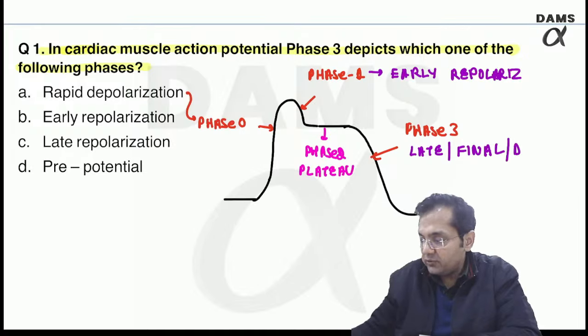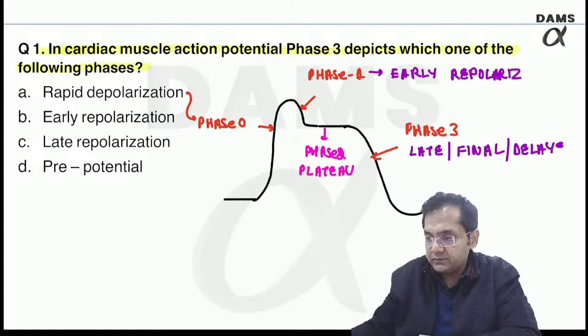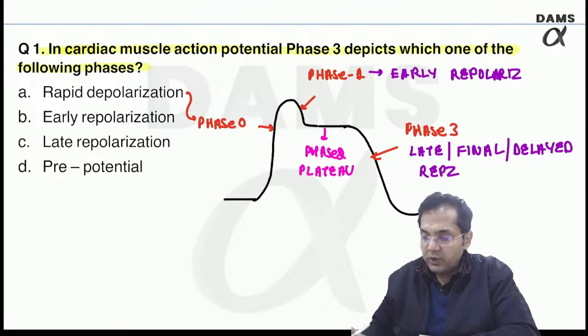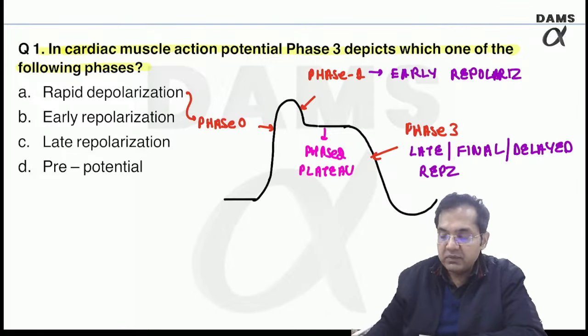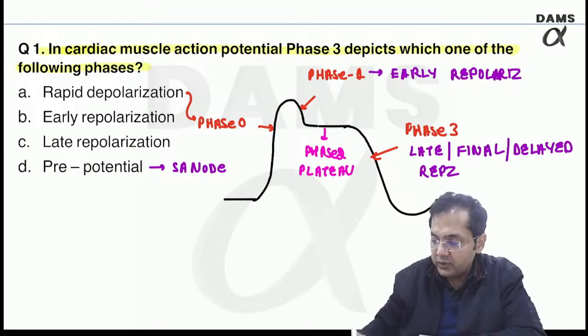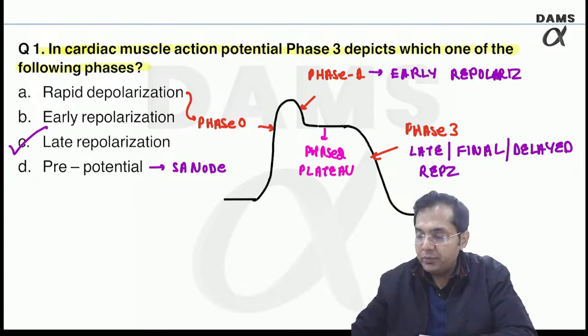Some people also call it delayed, right? Late or final or delayed repolarization. So prepotential is not in the cardiac muscle action potential. Prepotential will be seen in the SA node, right? Pacemaker potential. So the answer was phase 3 is late repolarization, right? I hope you got it correct.